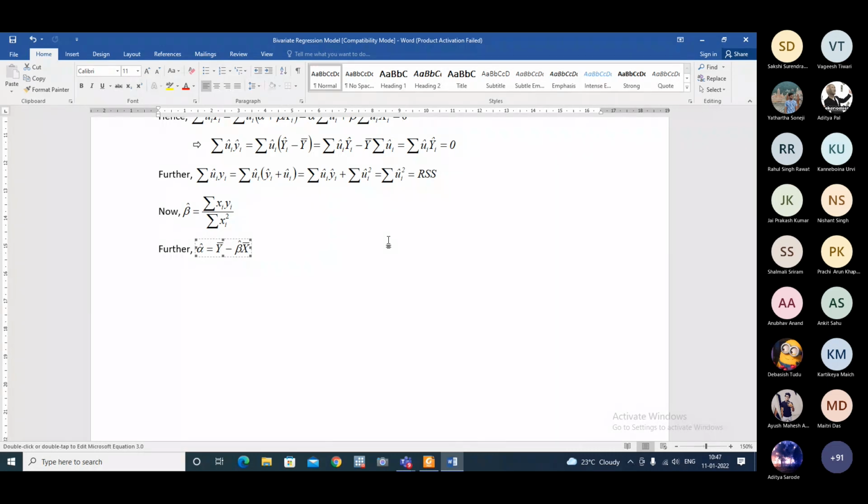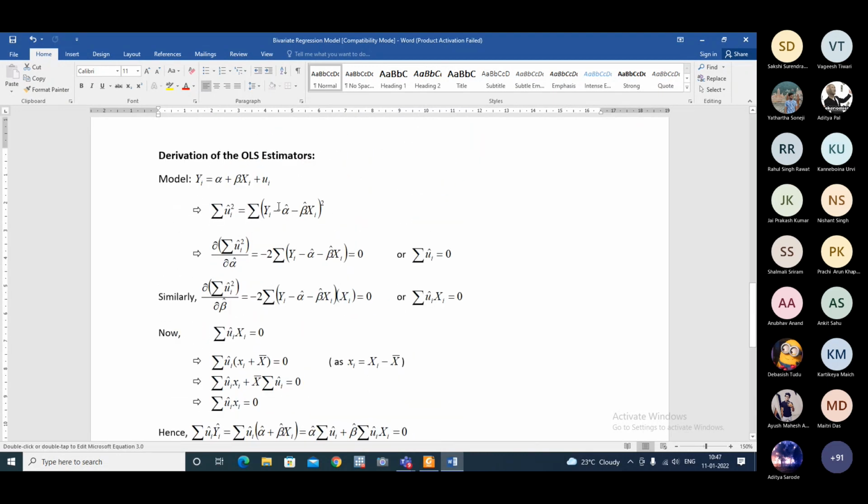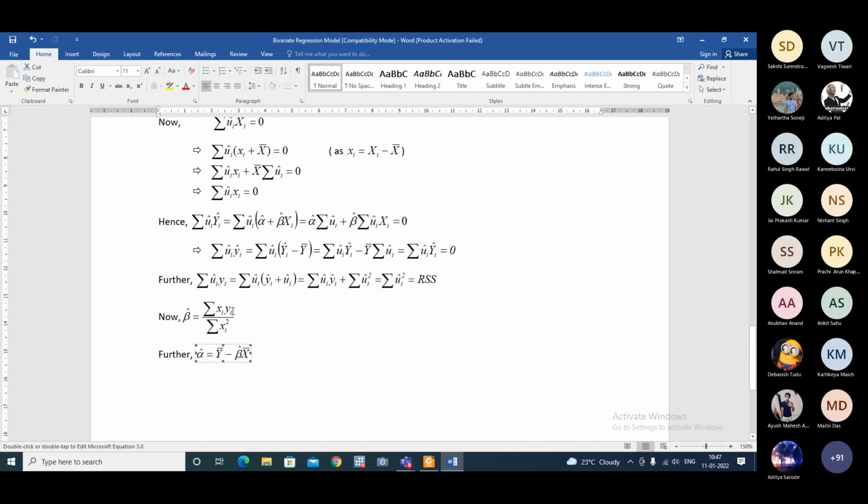So the step here is you specify summation of u hat I square like this, and you partially differentiate summation of u hat I square with respect to alpha hat and beta hat. Then you get two equations and you have two unknowns, and you solve these two equations for two unknowns. You can try at your end, you'll get this.